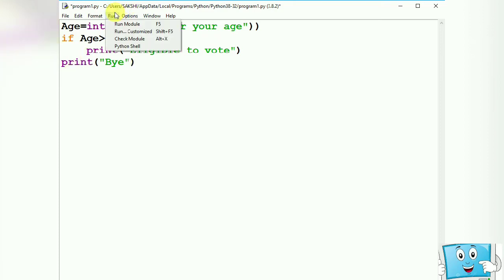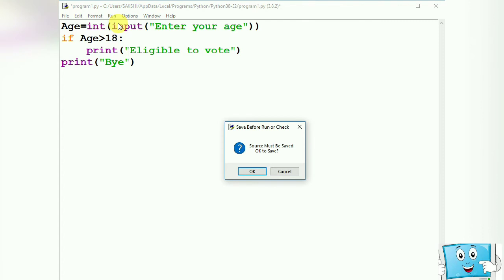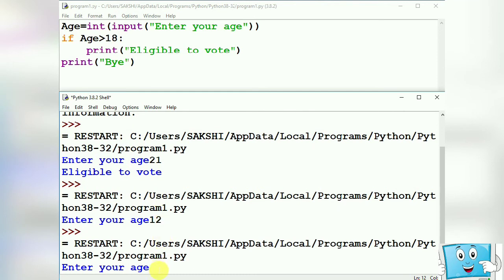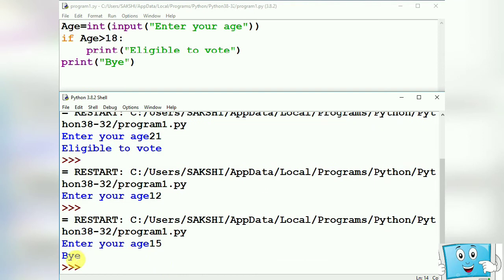Now it says enter your age. Let's suppose 15. 15 is less than 18. Condition is false. Now what it is saying? By. Why it is saying by? Because 15 greater than 18 here condition is false. So it will not go inside the body of the loop. Whatever comes after the indentation part is considered as the body of the loop. And the region which is unindented, where there is no space, is out of the body of the loop. That is why the condition is false, so it does not give this statement. The control will come out of the loop and then it will print by. I hope this is clear to you.